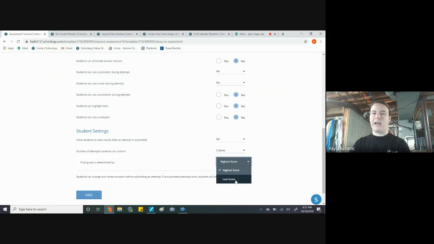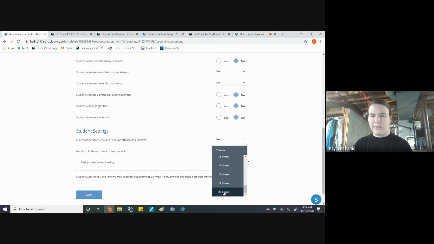Or if you want it to be their last score, so if they've taken it 10 times, it'll take their 10th attempt. If you click that one, which also, if you click on more attempts, that's fine. You can go up to 20, but keep in mind you might have to grade 20 assignments for one student for one assignment. So be careful of that. I typically only do 2, and then if a student really asks for a third time, then I'll do that. But typically I don't keep it more than that. Otherwise it gets a little overwhelming.